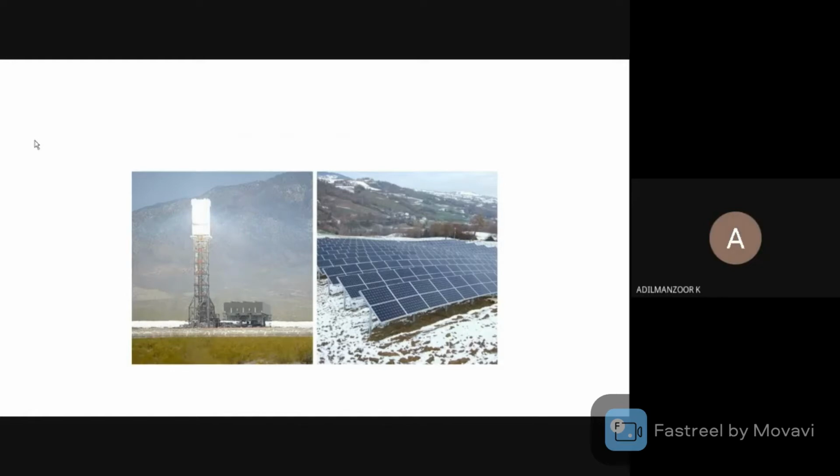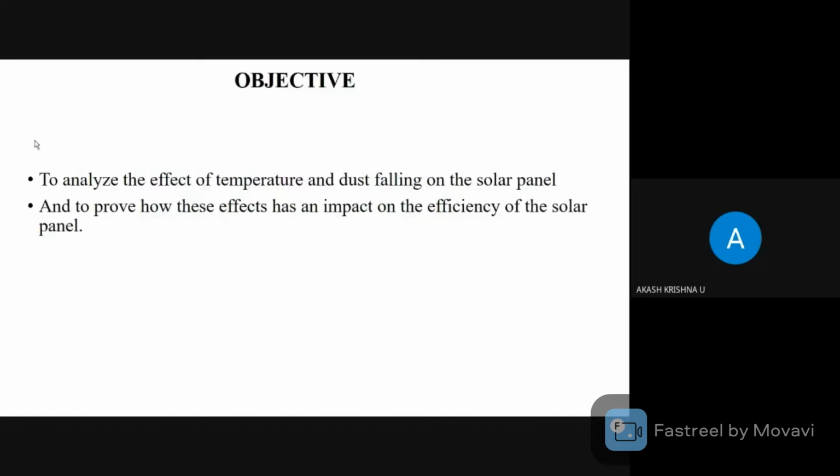But the efficiency of the solar panel depends on different parameters like dust, temperature, sun's orientation, etc. The major problem that contributes to the reduction of solar cell efficiency is the dust accumulation. So the objectives of our project is to analyze the effect of temperature and dust falling on the solar panel, and also to prove how this effect has an impact on the efficiency of the solar panel, which could be